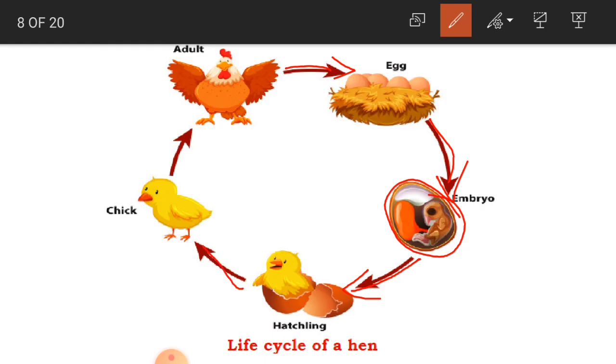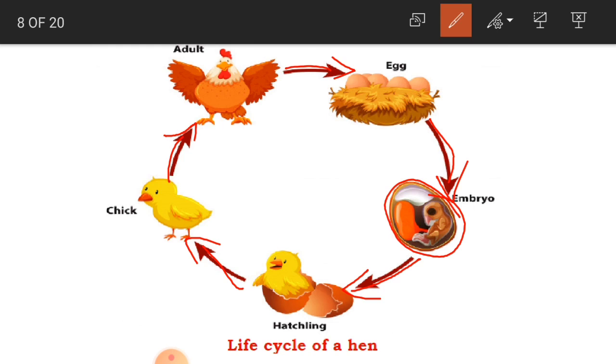Now the baby chick has come out. When the baby chick has come out, it doesn't have any feathers and it cannot see. After a few days, it is fully developed and becomes an adult hen again.